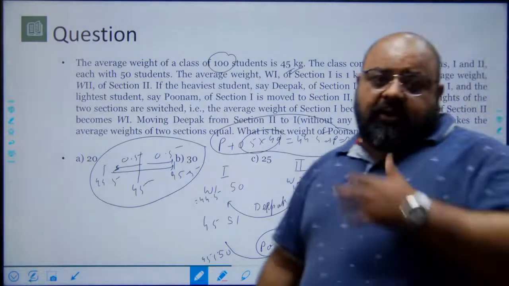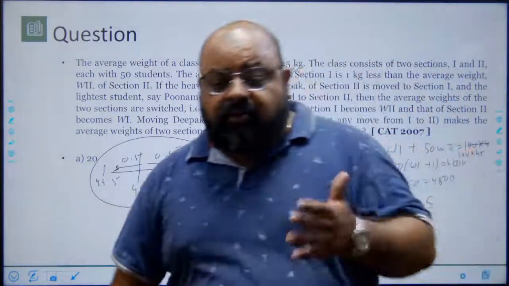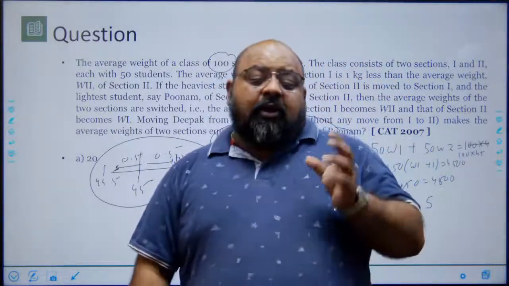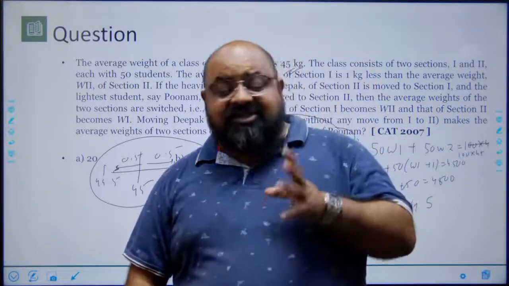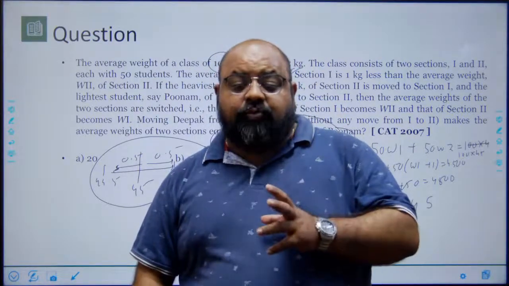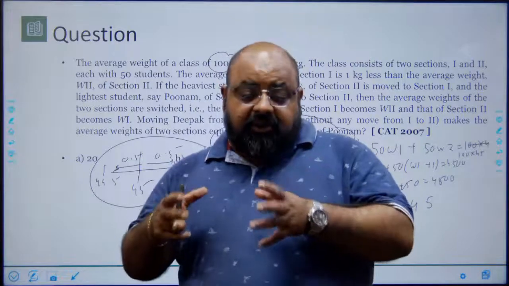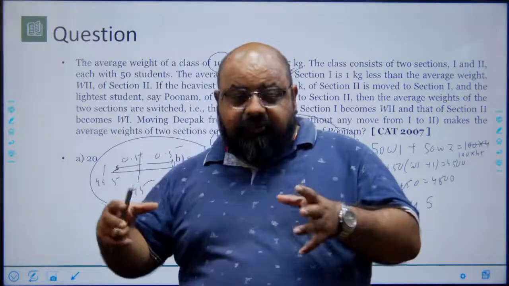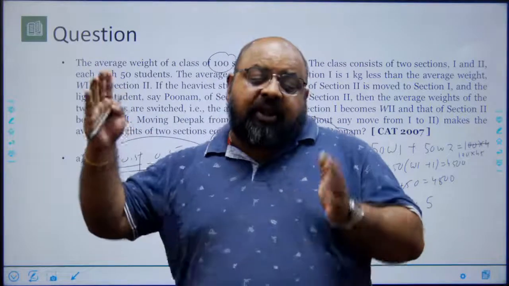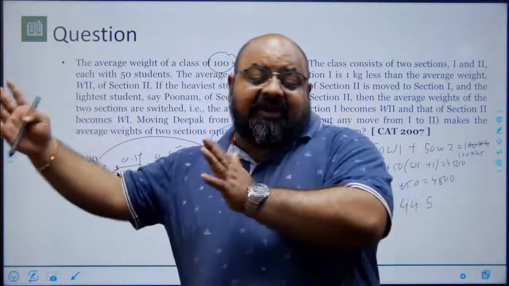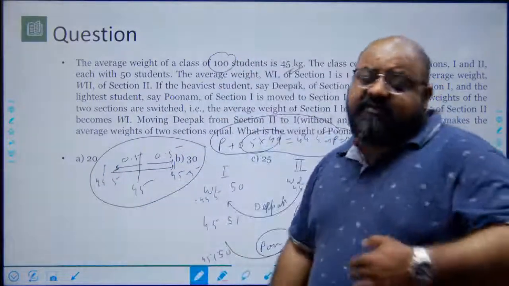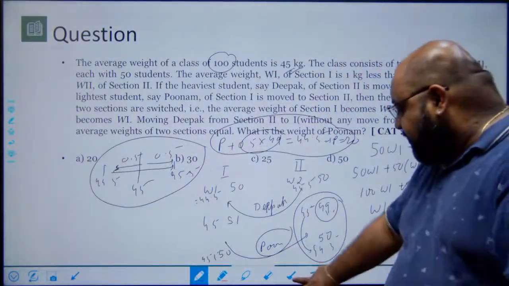Also, if you look at the previous 2 or 3 years' questions that have been asked on average, some of them have been very basic, but there have been a couple of questions which talk about the maximum and minimum average of the groups. So either the number of people in a subgroup, or the average value of a subgroup, is not given. There is a range and you have to find out what can be the maximum or the minimum average for the entire group. That kind of questions have been asked, which we'll take up in some other section or some other video.